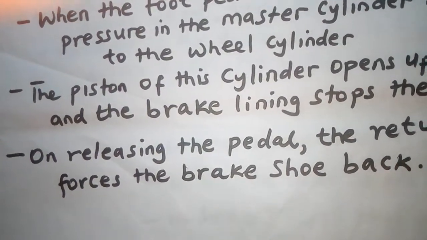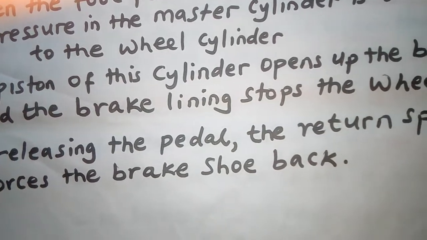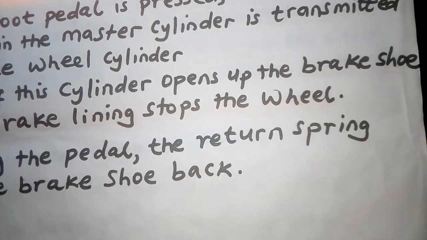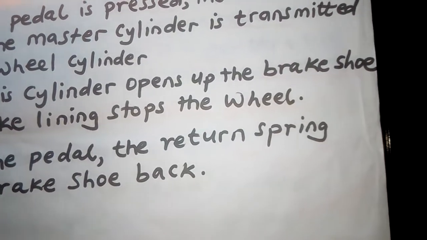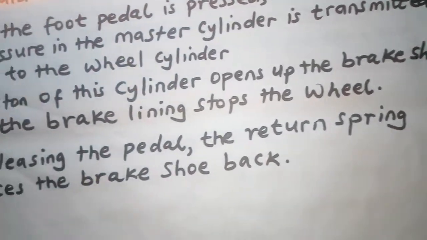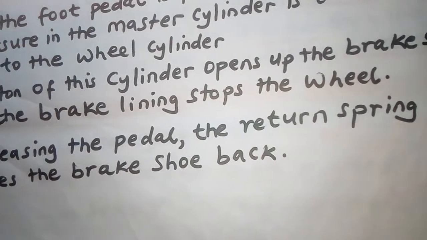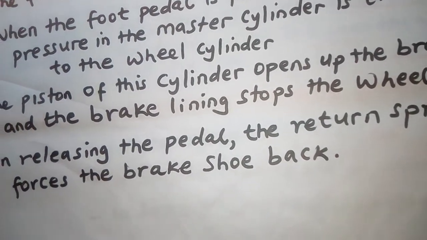So the piston of the wheel cylinder opens up the brake shoe. You see, the piston of the wheel cylinder opens up the brake shoe. And then what happens? The brake lining stops the wheel from rotating.